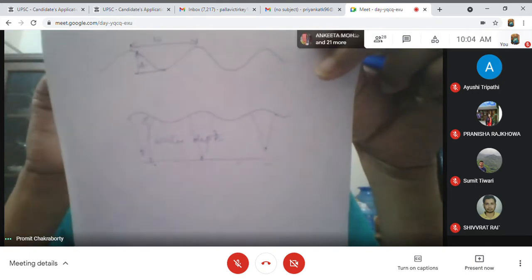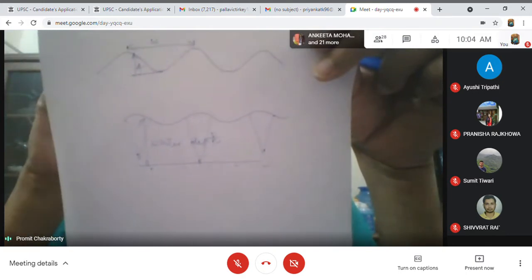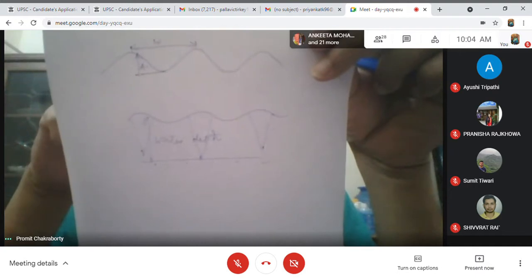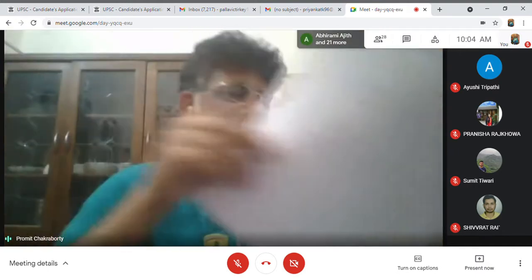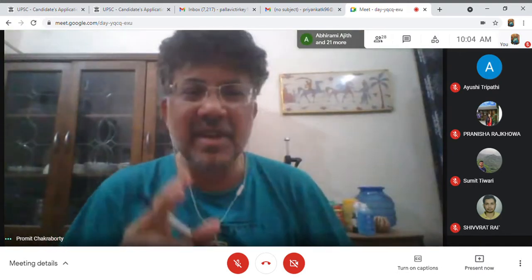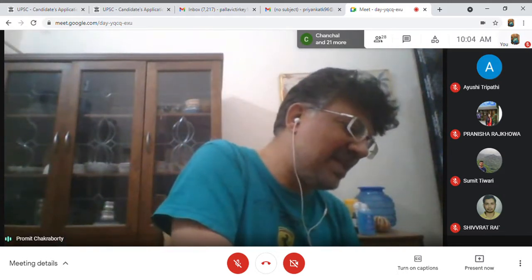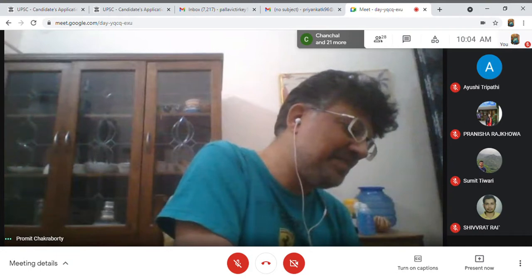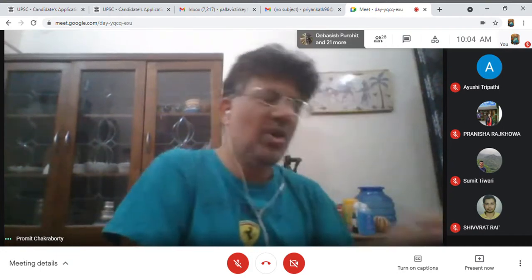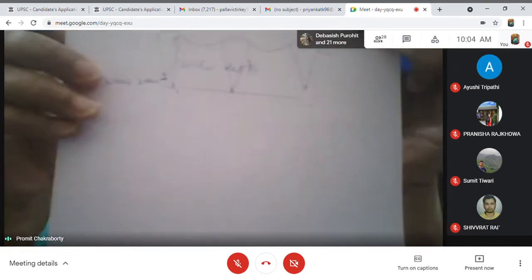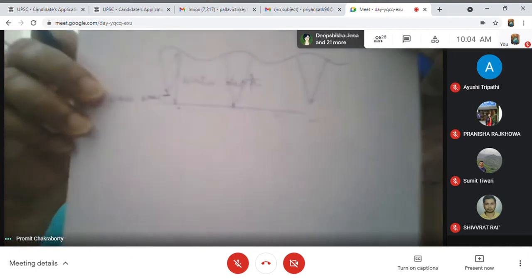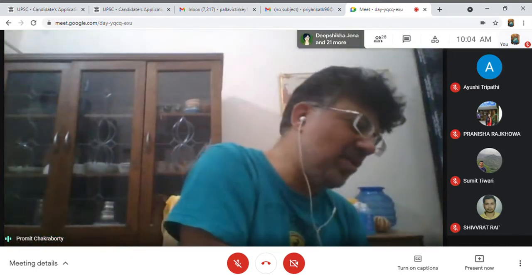Now, up to what depth will this effect of wave be there? If it is a gravity wave, the effect is defined by the wave base. We call it wave base. And what is actually the wave base?